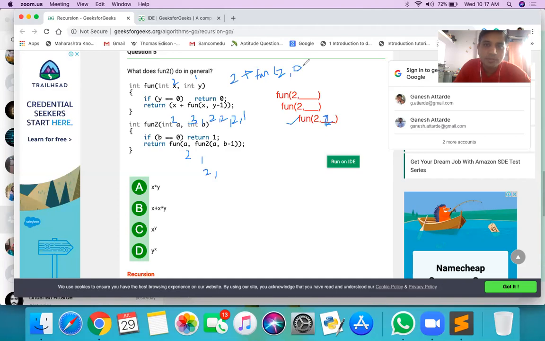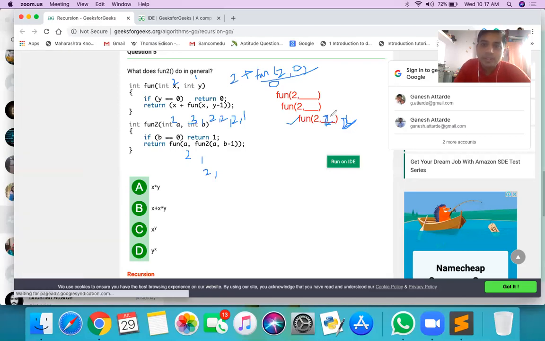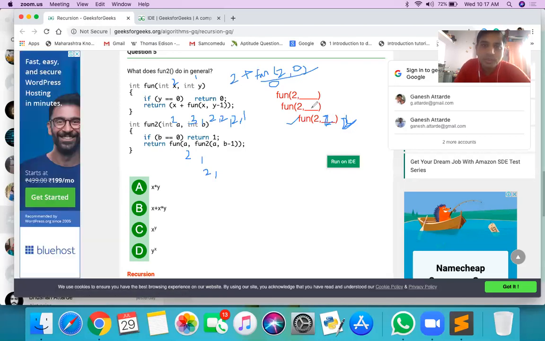For 2, 0, y is 0, so it returns 0. So it returns 2 plus 0, that is 2. So 2 raised to 1. Now this 2 will be returned here.